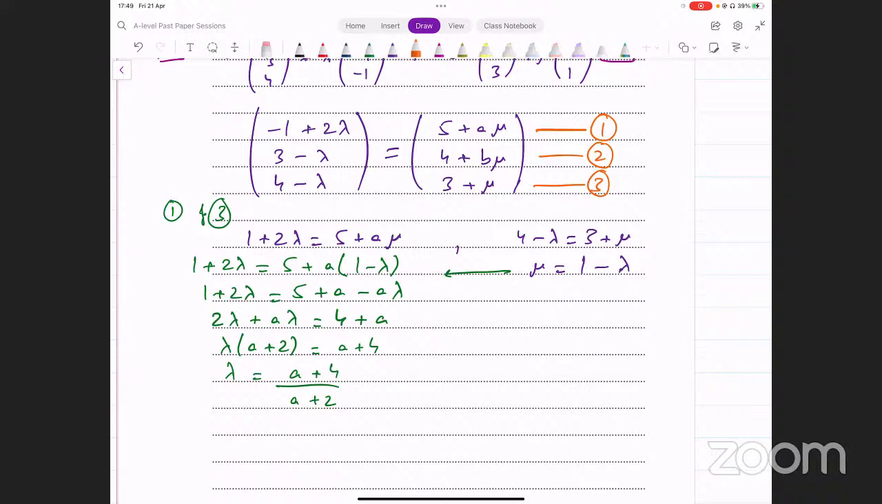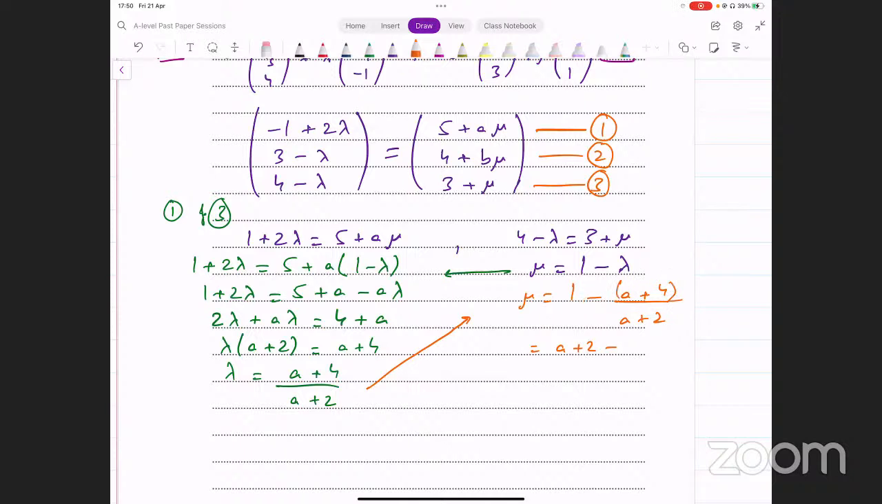Now we put this in the other equation, go and input it there, and find the corresponding value of mu. Mu is 1 minus a plus 4 divided by a plus 2. You can simplify this by taking the LCM: a plus 2 will multiply here, and we get a plus 2 minus, remember this minus sign is with this whole thing.